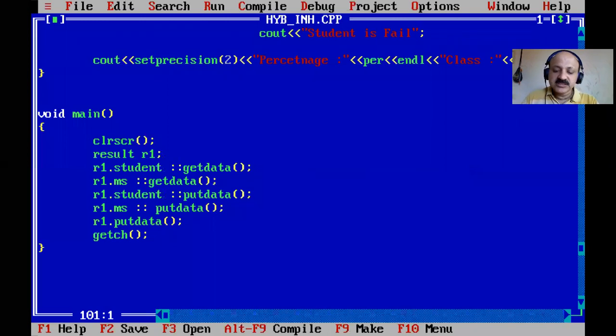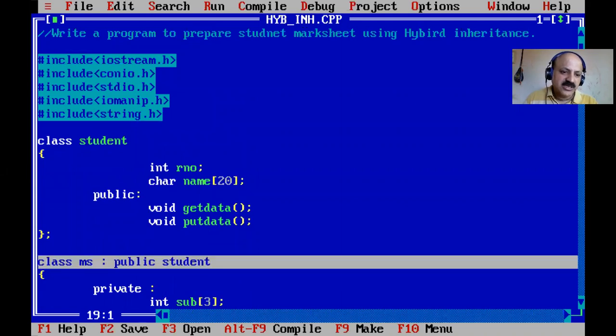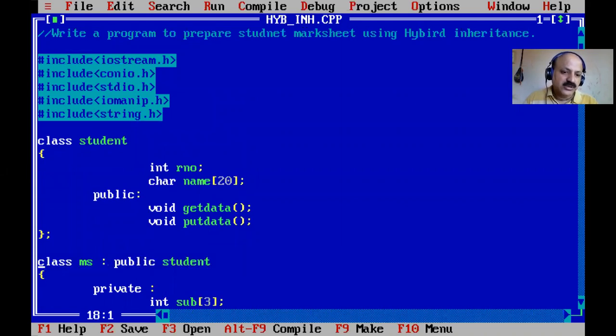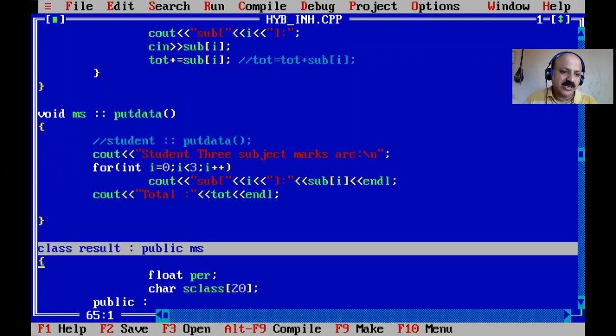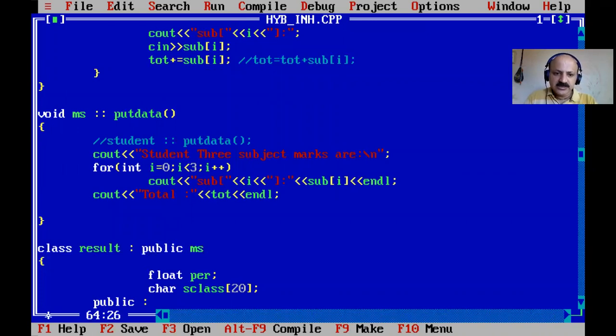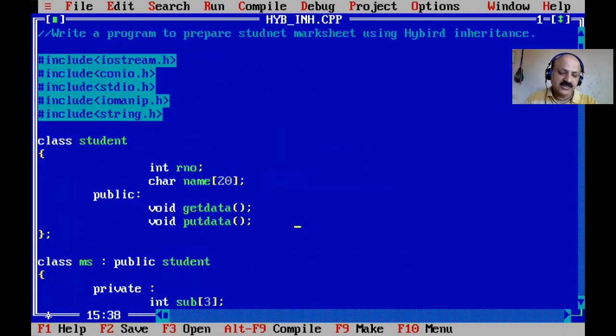And now we can turn this program to first convert to public derivation. Here we can say the first layer is the student class inherited in the marksheet class, and then here that is the second layer. The result class, here I can just comment a line, here you can say that second level, so that is multi-level inheritance. So here is the first level, so you can understand. So here you can say the first level, so that is known as multi-level inheritance. Okay, so I save and comment the line.